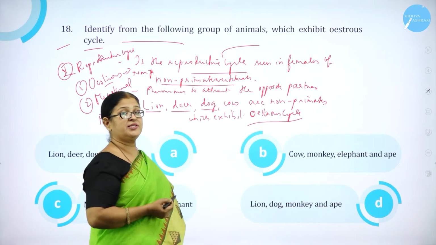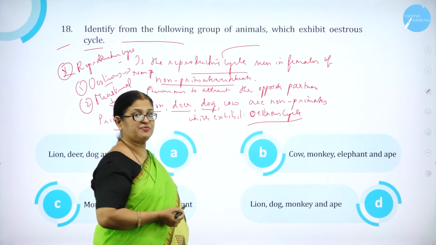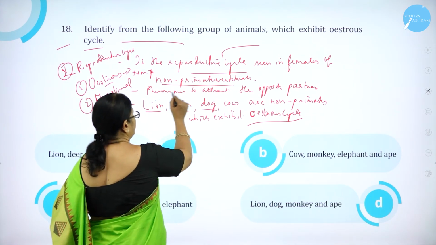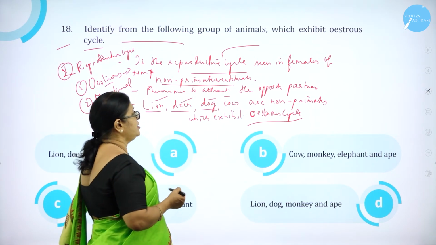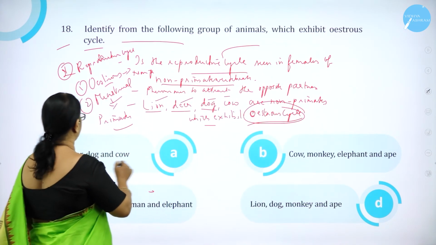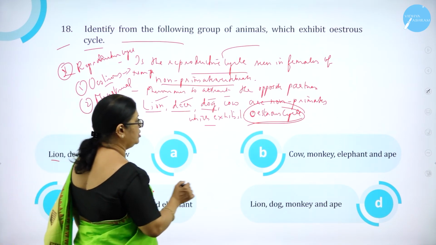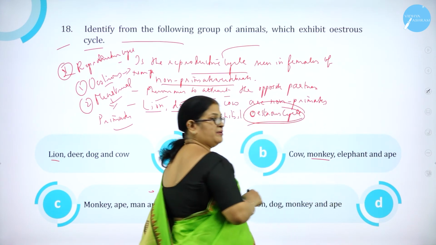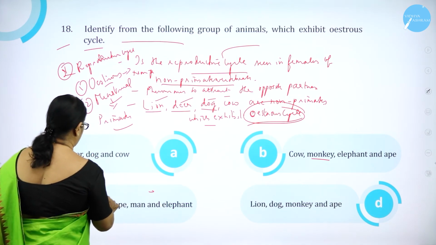And they also release certain chemical substances called pheromones to attract the opposite partners for sexual reproduction. So usually you come across animals like lion, deer, dog, cow, which are non-primates, which exhibit estrous cycle. Which is the combination of animals given here? Option A, lion, deer, dog and cow. Then monkey, ape, man and elephant. Ape and monkey come under menstrual cycle, so that is wrong.